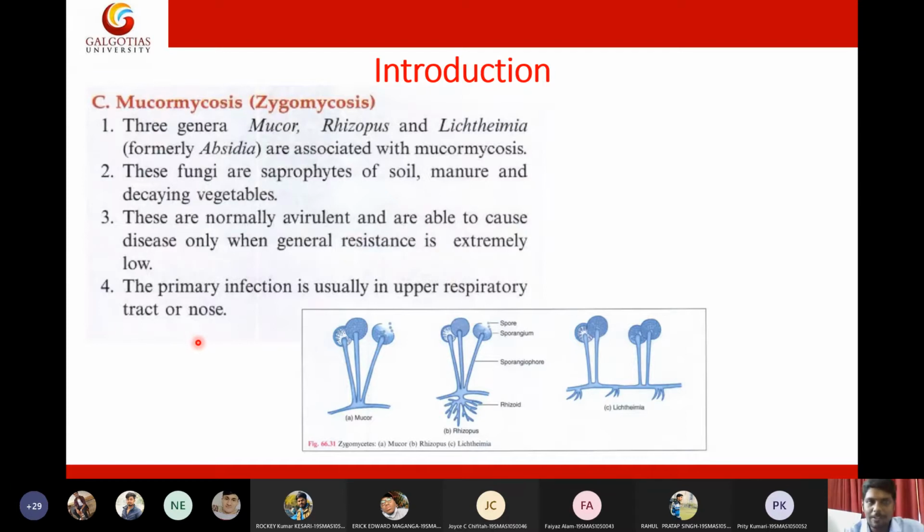Okay, in the lungs. So these are the three species, and the difference between them lies in morphology only. Mucor has sporangiospores, whereas Rhizopus has rhizoids, root-like structures. That is why they are called Rhizopus. And Lichtheimia: keep in mind, one important feature is that the rhizoids will be in between the sporangia. They won't be present beneath the sporangiophore; rather they will be present in the spaces between the hyphae. This is the major difference between Mucor, Rhizopus, and Lichtheimia. So these pictures are very important.